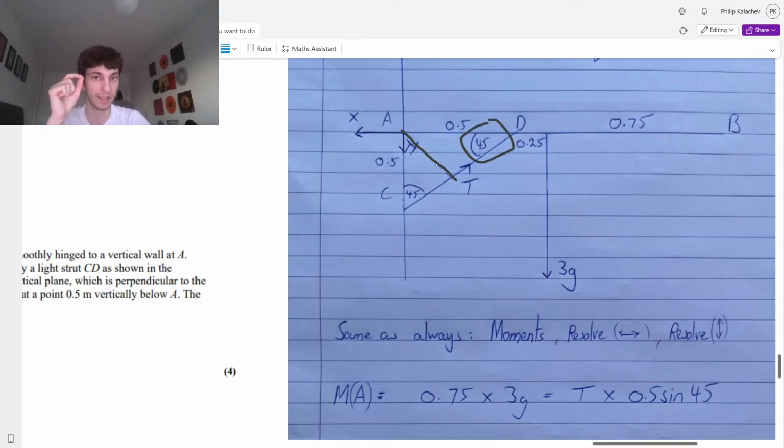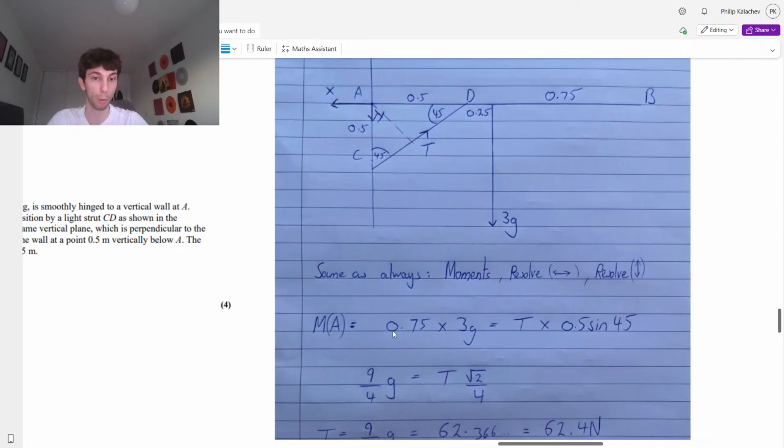So we have our perpendicular distance here. We have the hypotenuse, and here's the opposite. We know that the opposite over the hypotenuse is sine 45. Therefore, the opposite, multiplied through by the hypotenuse, is going to be 0.5 sine 45. So that's where we get that from. And the force will be T. We found the perpendicular distance using this isosceles triangle.